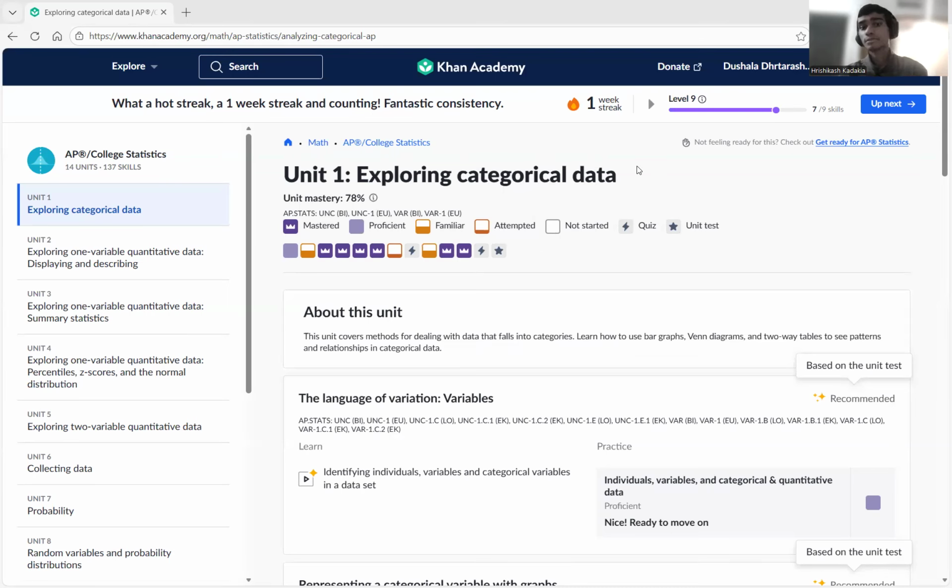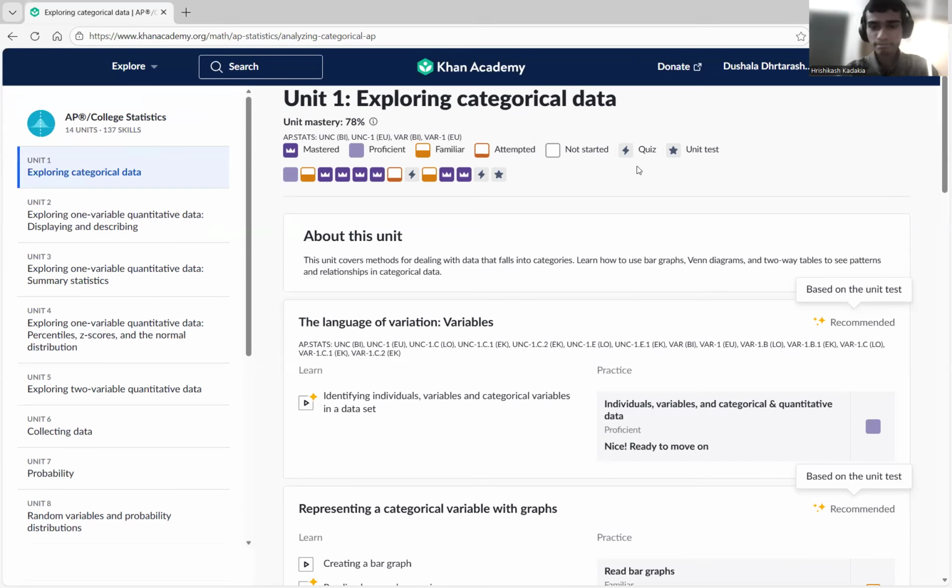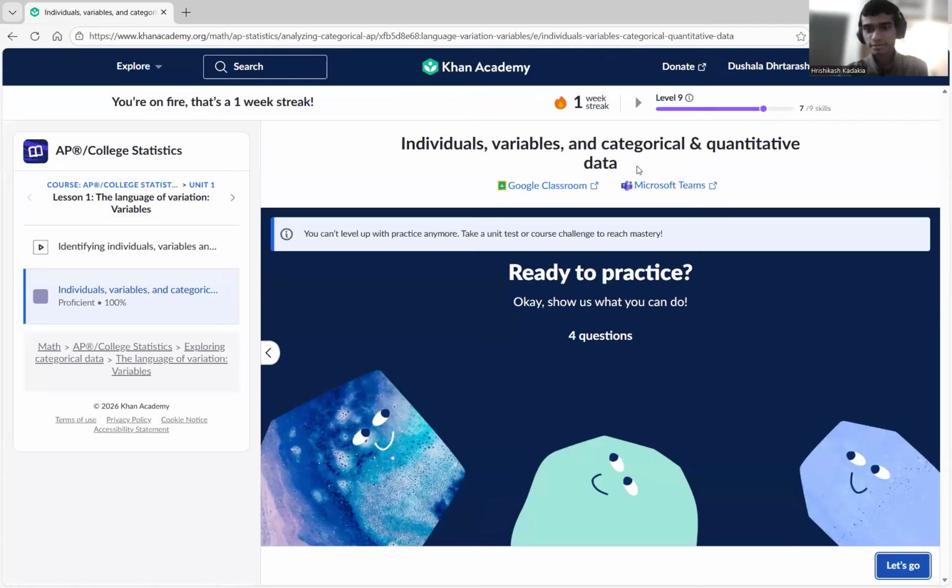Hi everyone. So today we'll be exploring categorical data, unit one from the Khan Academy portion for AP College Statistics. So let's get started with the first unit.